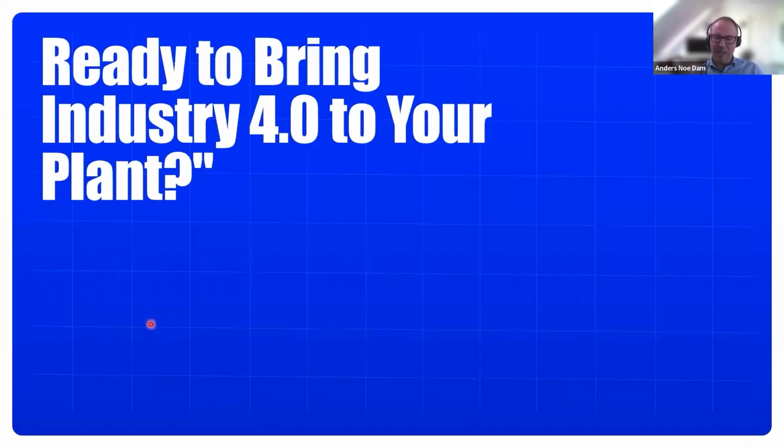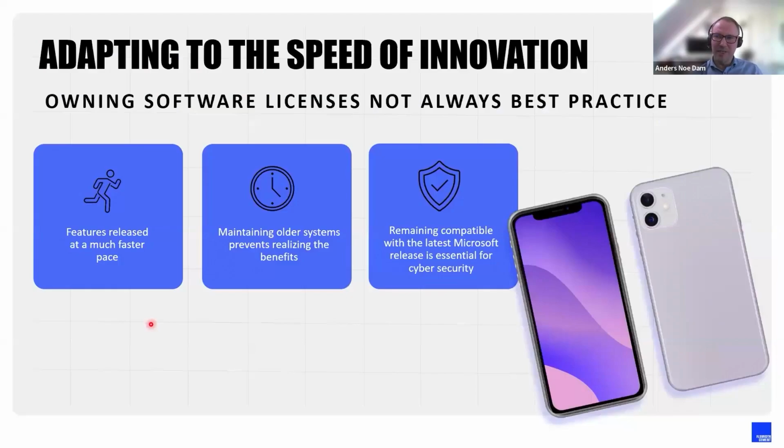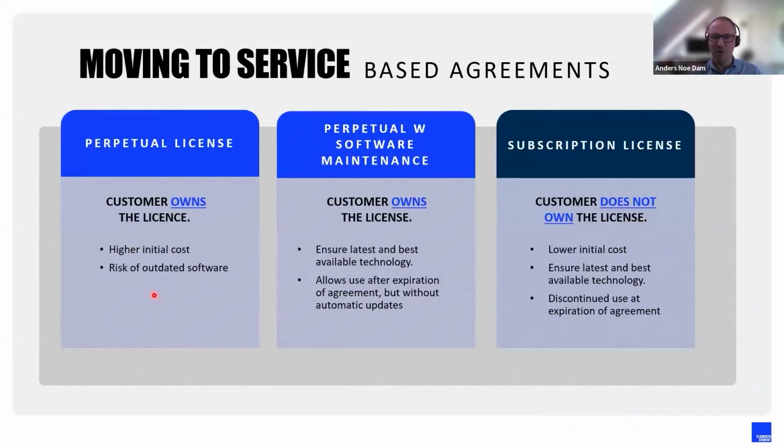So I think I am pushed on time, but I just want to say, maybe if you want to see innovation at speed, buying the software and owning it for many years is not the right thing. Maybe it's more right to have a service with the software where you make sure that you are continuously updated, taking advantage of the latest innovation as it comes. As you could see at the roadmap, there will be innovations coming to market each year. Do you want to wait five years until you get access to those innovations? Or would you rather go into another agreement model where it's sold as a service, where you are continuously kept updated and take advantage?